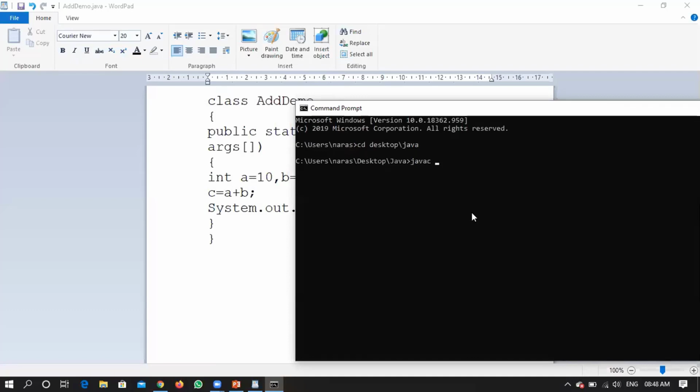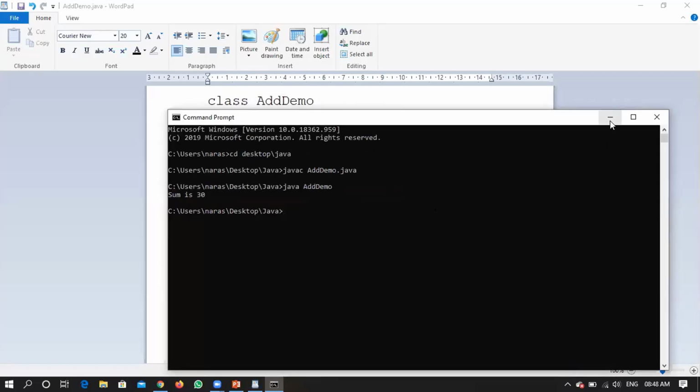Compile using javac followed by add demo.java. If there are no syntax errors, then it will compile fine and it will generate a class file for you, right? java add demo. It is printing the sum for me. Hope everything was clearly visible, right? So now the program is working fine.